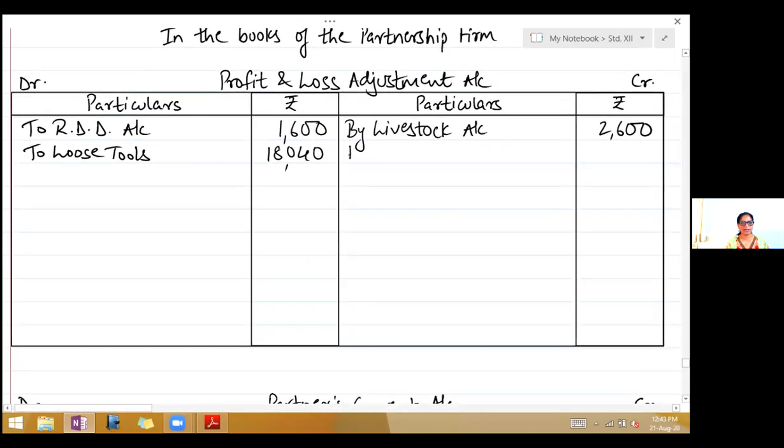So write by outstanding rent, in bracket write the word discount, 960. So we are finished with the adjustments. Now we will close the accounts.